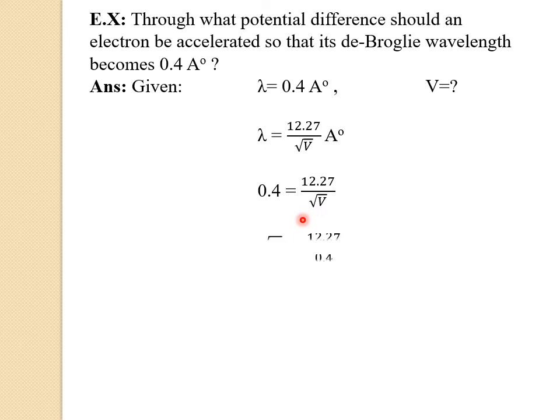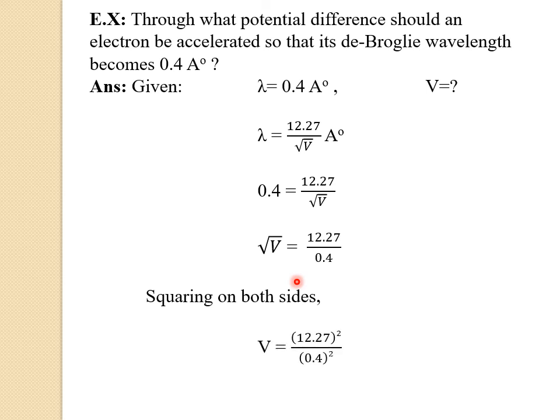So now we can write the equation for the square root of V as 12.27 divided by 0.4. Now squaring on both the sides, the equation becomes V equals 12.27 squared divided by 0.4 squared. After simplifying, we'll get the potential difference value as V equals 941 volts. So this much potential difference should be applied to get the de Broglie wavelength as 0.4 angstrom.